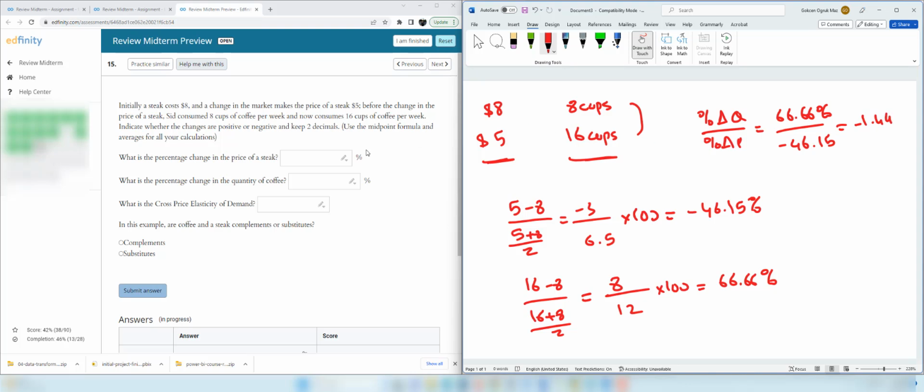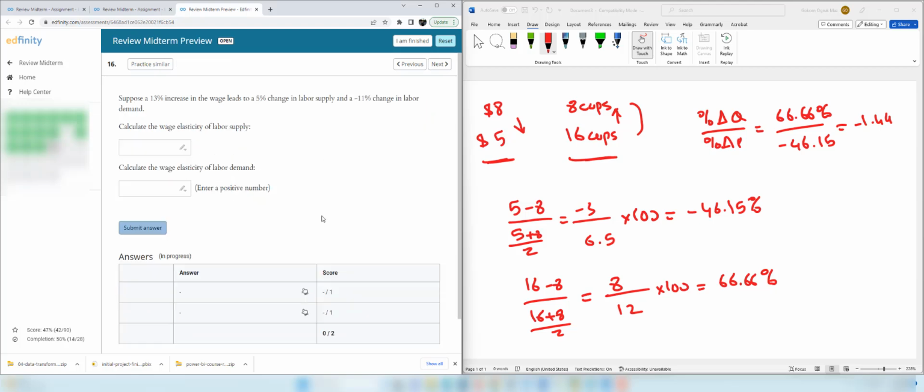Now we are going to type these numbers. Negative 46.15 and the quantity change is 66.66. And the cross price elasticity is negative 1.44. And since the price decreases and quantity demanded increases, these two goods are complements. Steak is cheaper, you buy more cups of coffee, they complement each other.